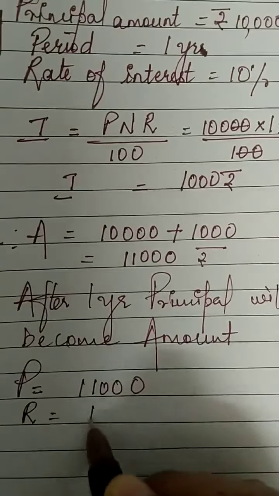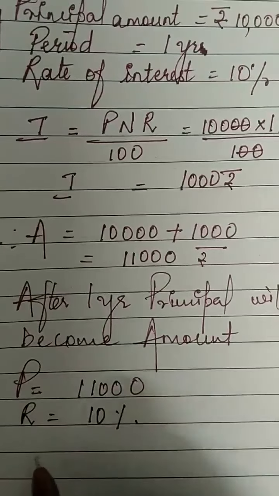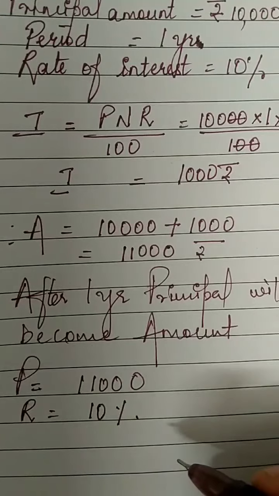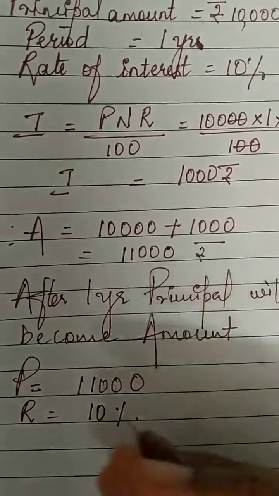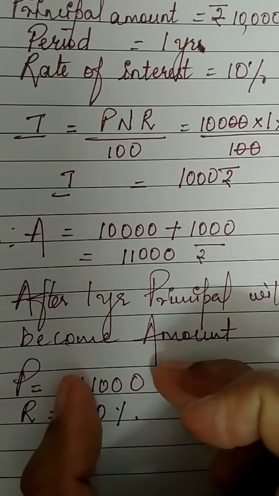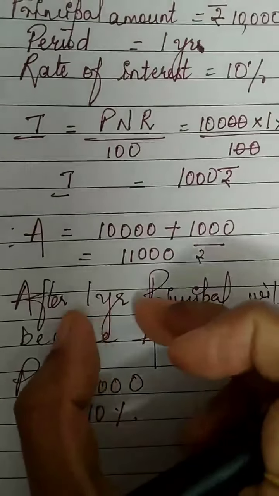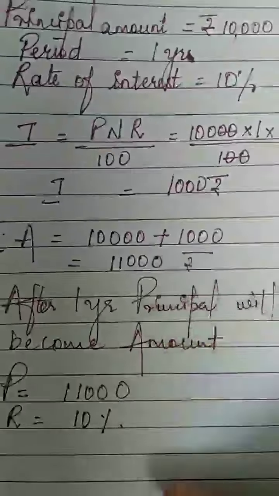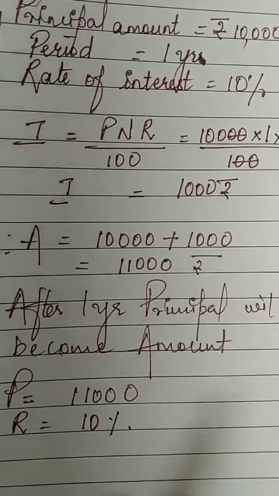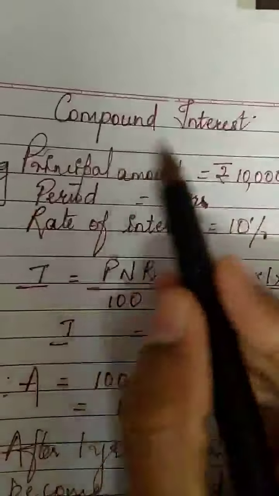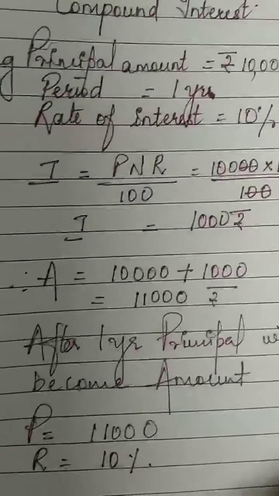Rate of interest will be the same, 10%. Then again it will be calculated. Understood? So after every year, the principal will change. Only for the first year, the principal will remain as 10,000. After every year, the principal will change if we are calculating it in the form of compound interest. I hope you all understood, children.